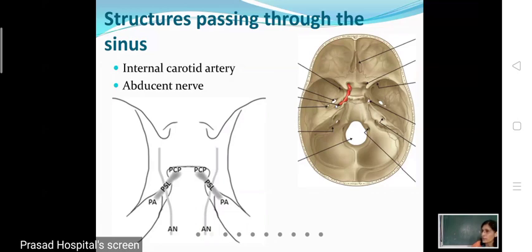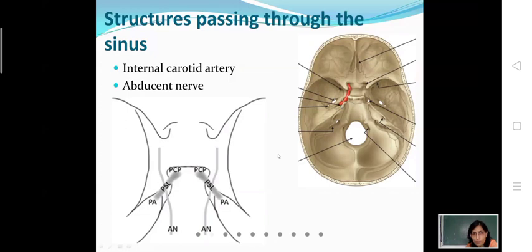Ophthalmic and maxillary divisions arise from the convex part of the trigeminal ganglion present in the trigeminal impression, and then they pierce the lateral wall of the cavernous sinus, and lie in the lateral wall below the third and fourth cranial nerves.